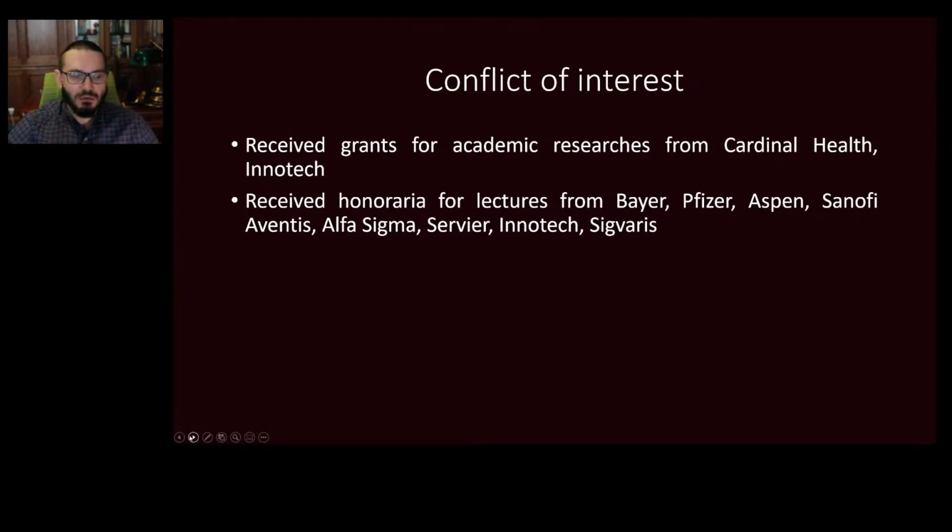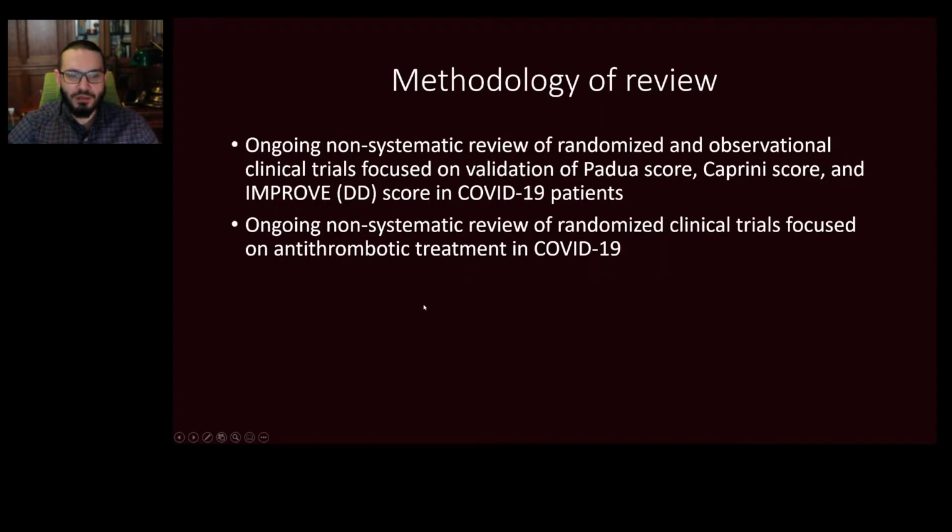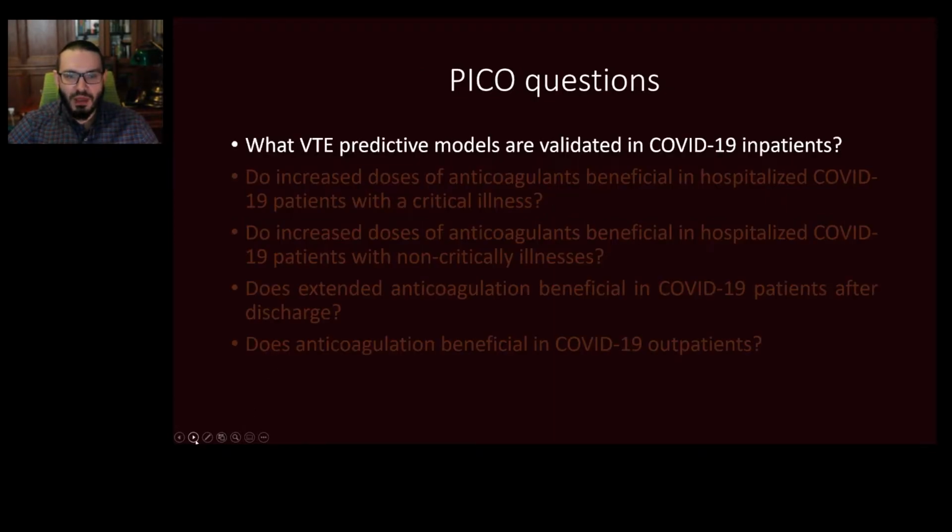This is my disclosure. I have stated several peak equations in the setting of the treatment of COVID patients with anticoagulation and the prediction of VTE in such a population. To answer this question, I am performing an ongoing non-systematic review of randomized and observational trials focused on this problem. And the first question is: what VTE predictive models are validated in COVID-19 patients?